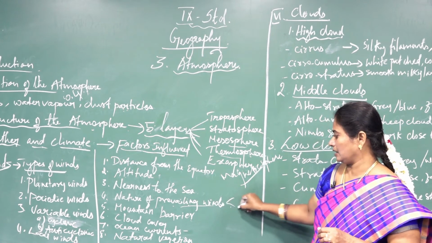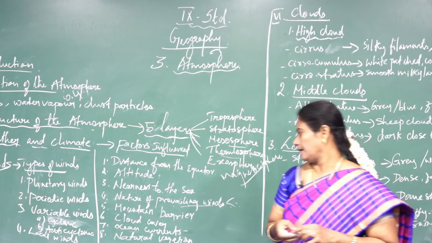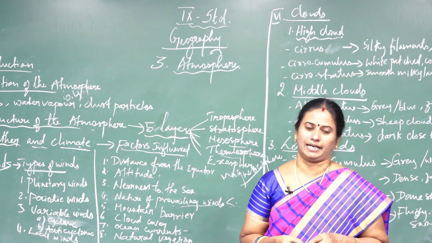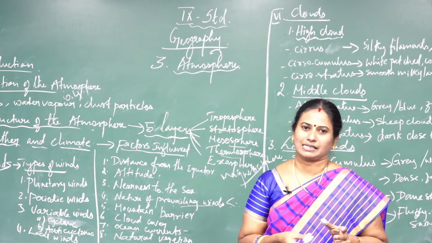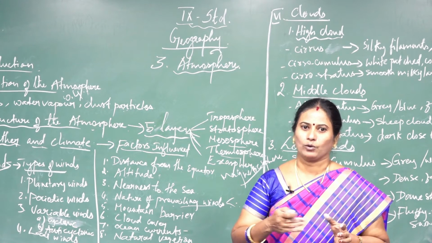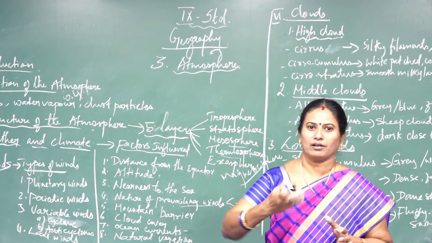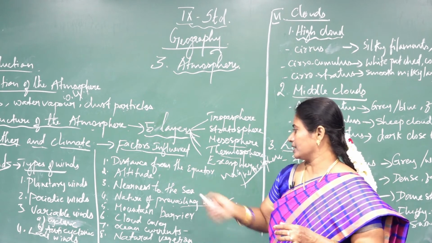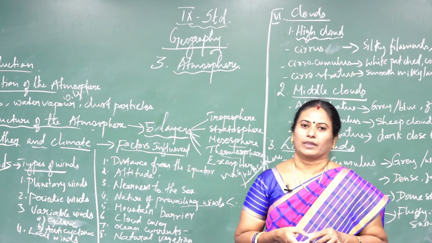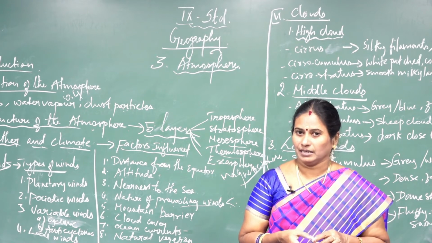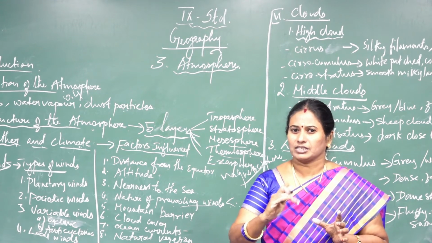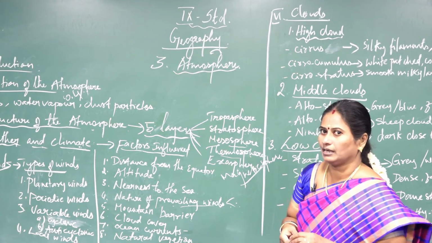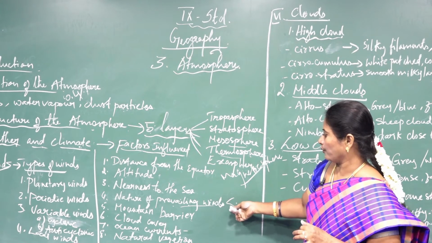Here I want to tell about two things: the windward side and the leeward side. Windward is the side where the mountains receive more rainfall. Here the leeward side is the side where the wind is sheltered, so it receives less rainfall. So the temperature is more.